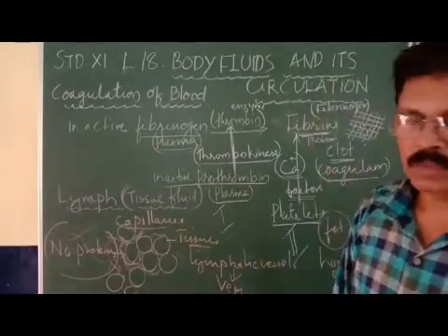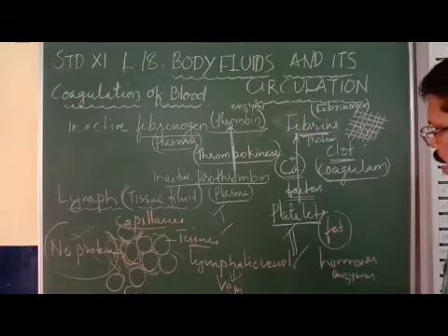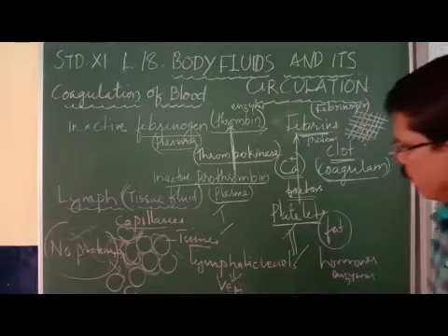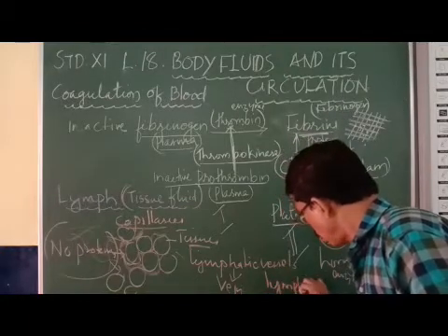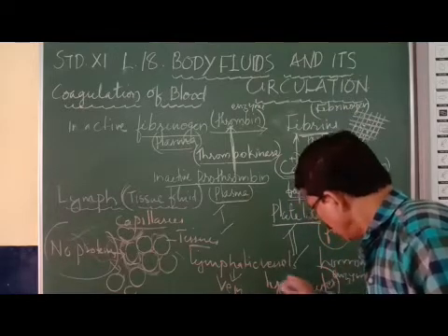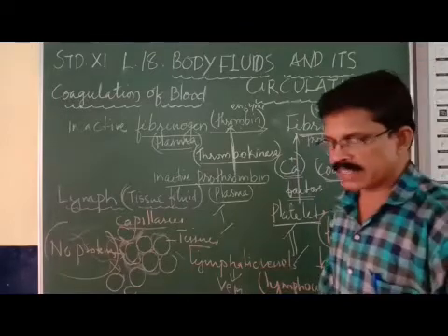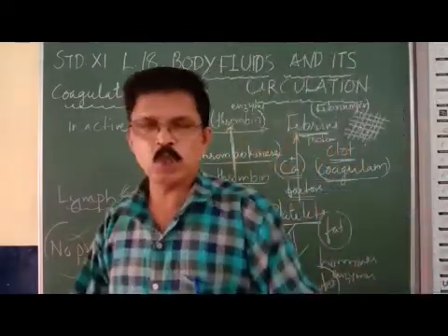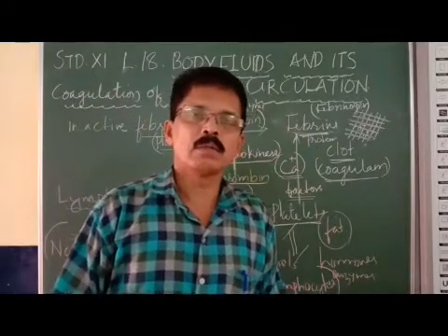You got it? Now, the lymph contains certain cells called lymphocytes. Lymphocytes are very important blood cells. There are T lymphocytes and B lymphocytes, which we have studied earlier. They produce antibodies, which provide immunity.